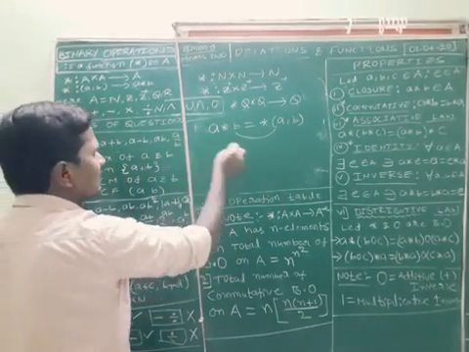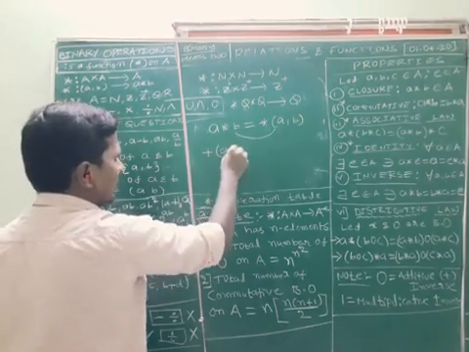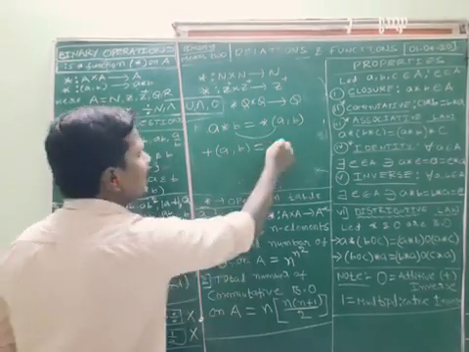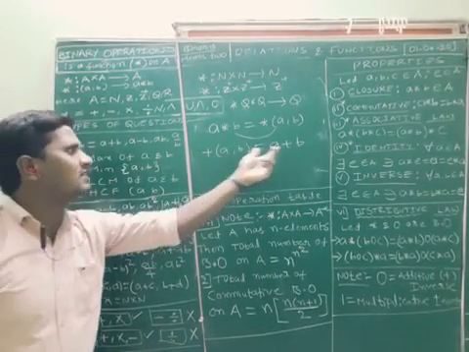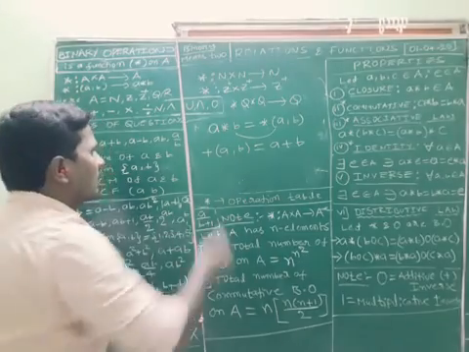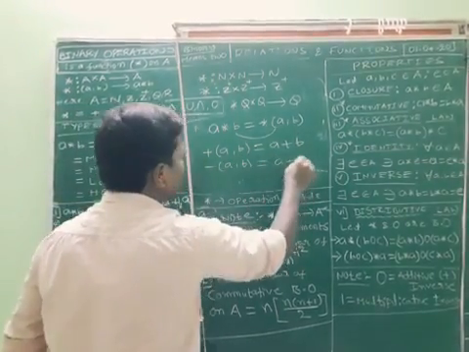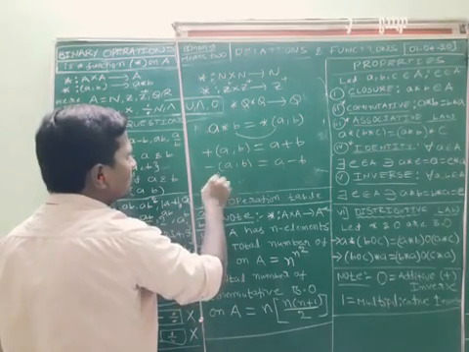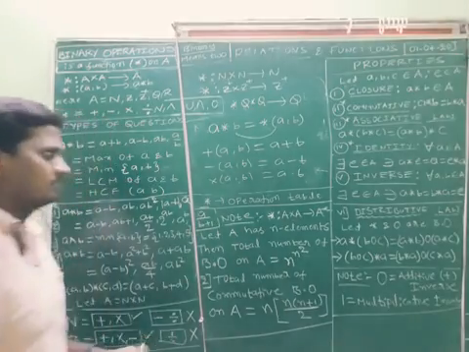How to represent it otherwise? Here I am taking plus instead of star. Plus of a comma b is nothing but a plus b. Plus of a comma b means a plus b, minus of a comma b means a minus b, and into of a comma b means ab. Like that will be fine.